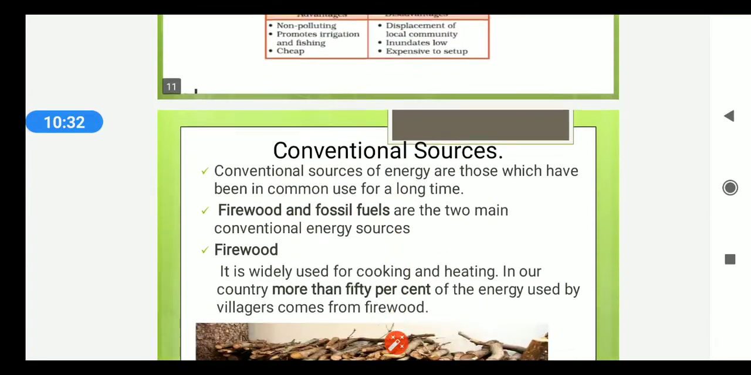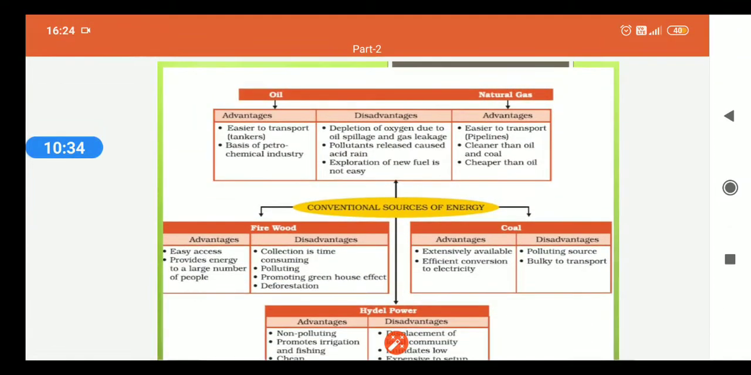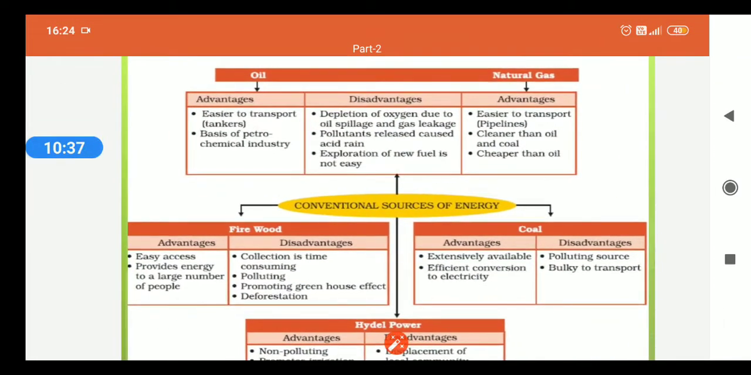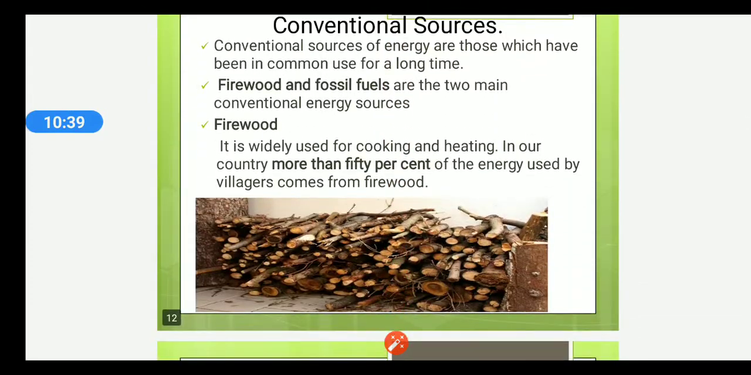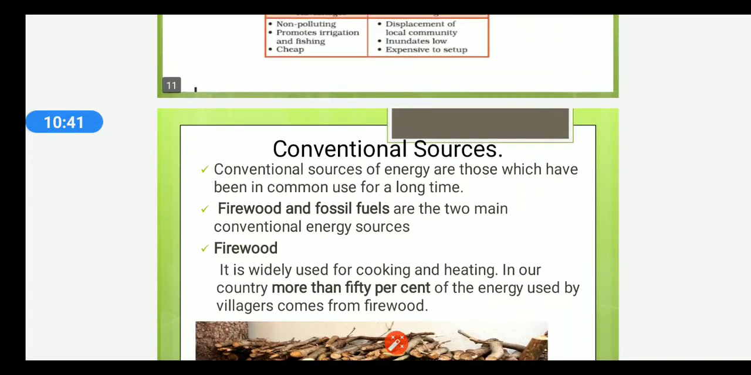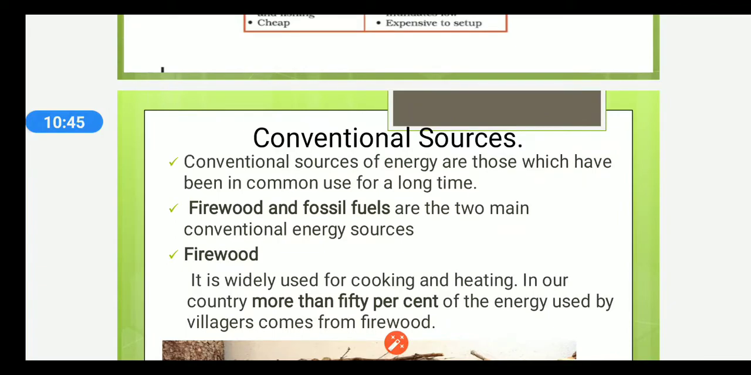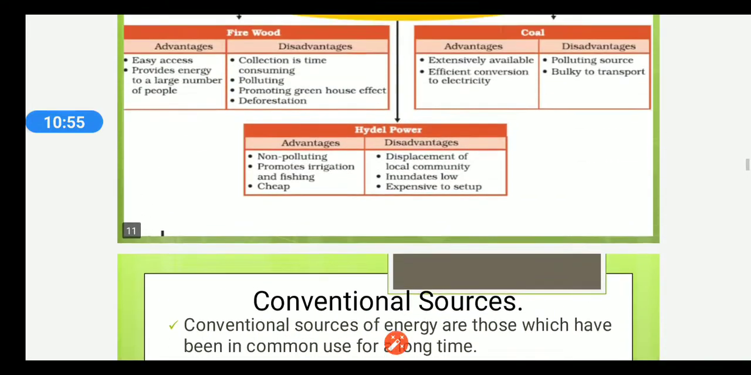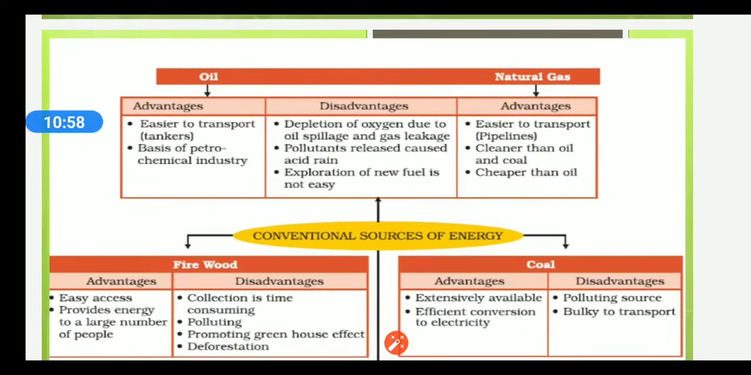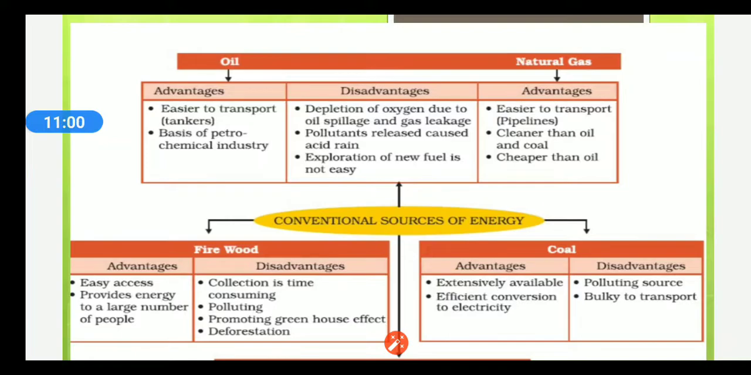So, conventional sources of energy. First of all, what is a conventional source of energy? Conventional sources of energy are those which have been in common use for a long time. Firewood and fossil fuels are the two main energy sources. We'll discuss about it later on. First of all, we'll learn about the advantages and disadvantages of the conventional sources of energy.